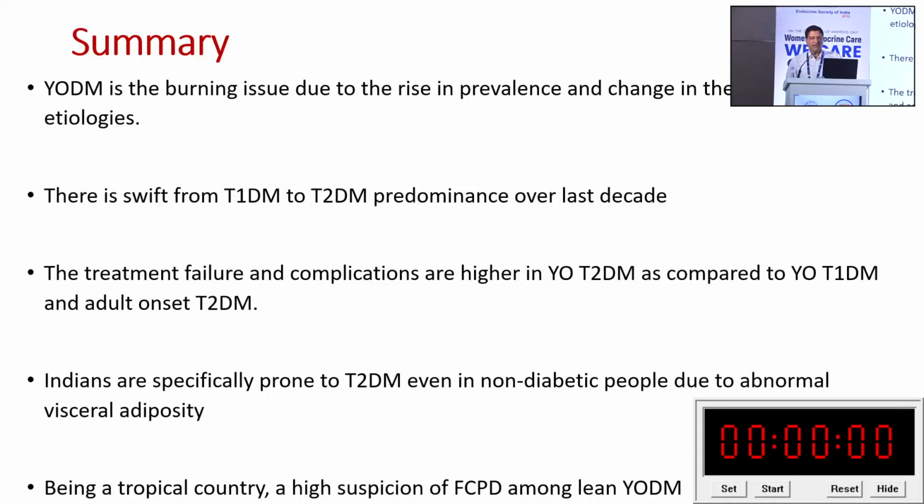So coming to the summary, youth onset diabetes is a burning issue due to rising prevalence and change in the proportion of etiologies. There is a shift from type 1 to type 2 diabetes, because as we have discussed, type 2 diabetes is significantly increasing. Treatment failure and complications are found to be significantly high in youth onset diabetes in comparison to adult onset diabetes. Indians are specifically prone to type 2 diabetes due to their visceral obesity. Again, being a tropical country, high suspicion of FCPD should be there among lean youth onset diabetic patients. Thank you.